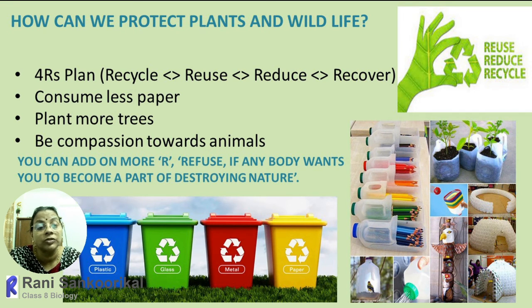Why does paper have to be reduced? It is said so because in order to make paper, we have to cut trees. Paper is made from tree pulp. So more and more trees have to be felled for making paper. So it reduces the resources. Then the next one, recover. We can recover it. We can plant more trees. We can make use of the maximum resources. So all these are the possibilities for conserving the natural resources.